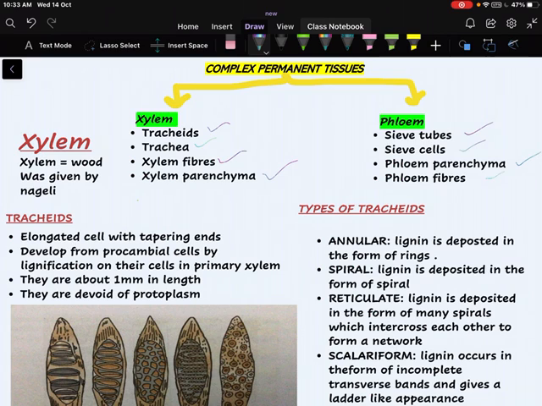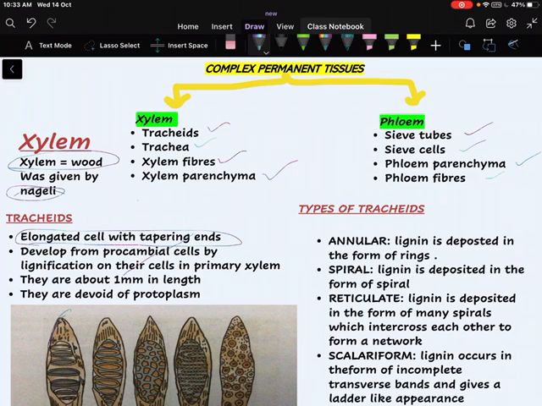First, let's know about xylem. Xylem is equal to wood. Its name was given by Nageli. Now let's know about the first kind of cells present in xylem, that is tracheids. What are tracheids? Tracheids are elongated cells with tapering ends.